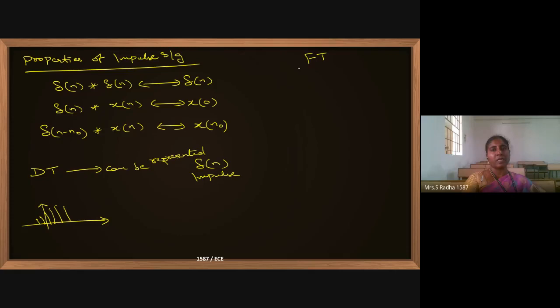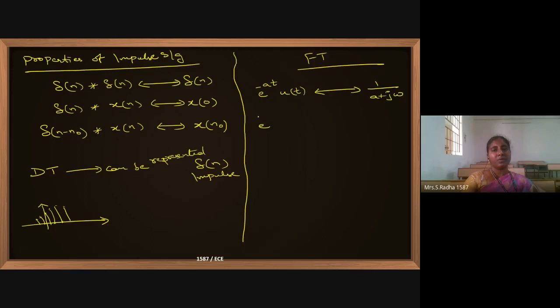Now coming to Fourier transform, the last thing I will stop with. If e power minus at u of t is there, its Fourier transform is 1 by a plus j omega. If e power 2t u of t is there, its Fourier transform doesn't exist. We have done all this in our regular class.